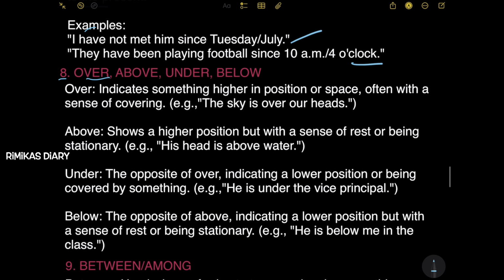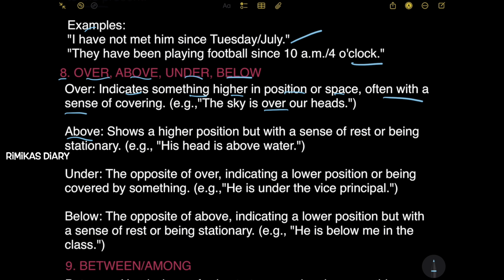8. Over, above, under, below. Over indicates something higher in the position or space, often with a sense of covering. Example: the sky is over our heads. So it's higher in position, so over is used here.